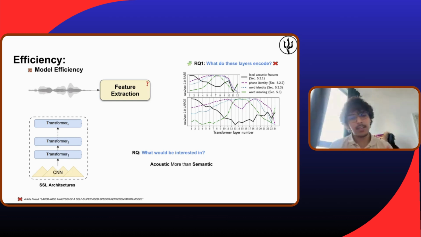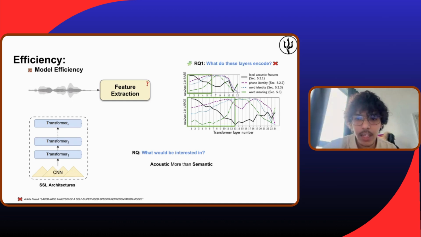And the upper layers, for example here from 6 to 12, are mostly semantic. They know about the phoneme sequence, the word alignment, and all of that, which is not very acoustic. And we can see it clearly here.